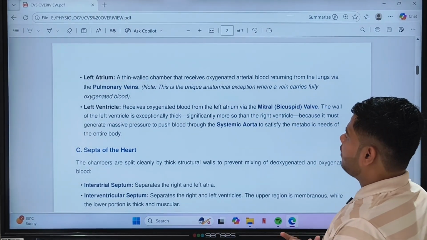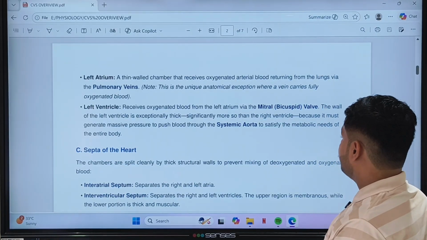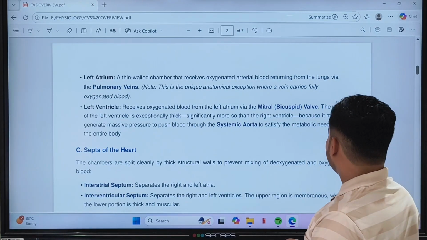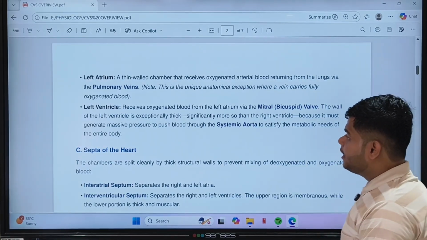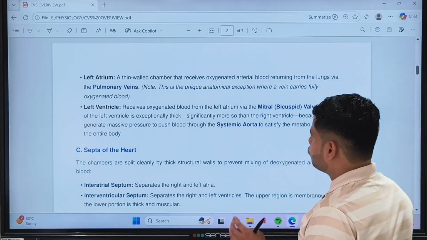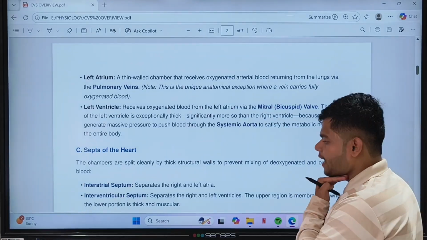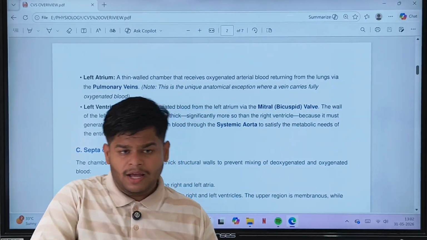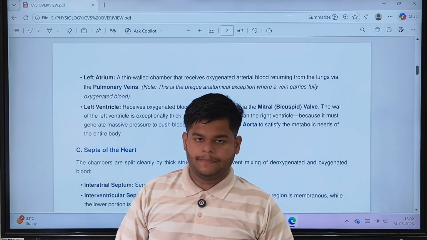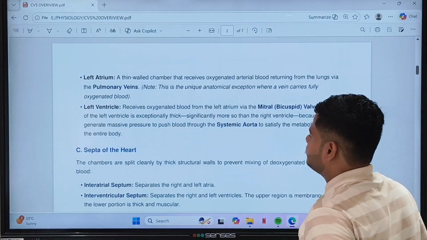The wall of the left ventricle is exceptionally thicker, significantly more so than the right ventricle, because it must generate massive pressure to push the blood through the systemic aorta. As we know, systemic resistance is more, because it wants to flow the blood to the whole body, the whole systemic circulation.